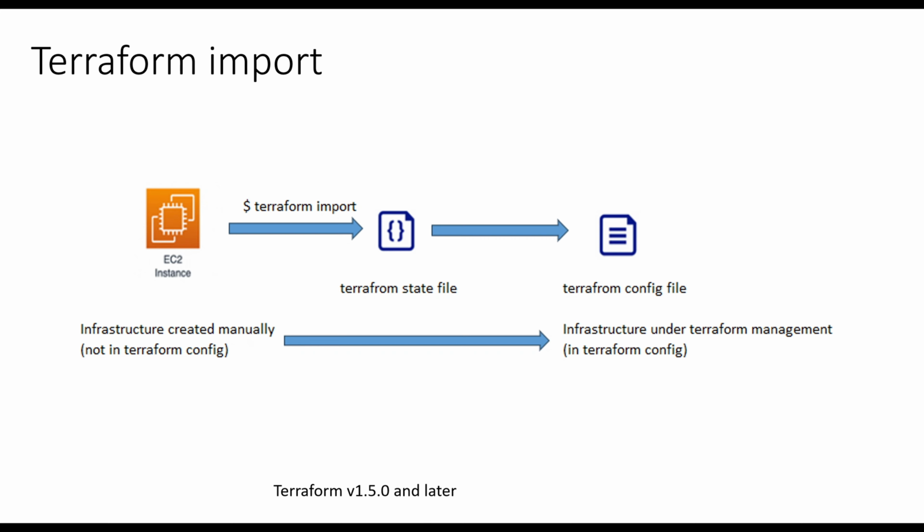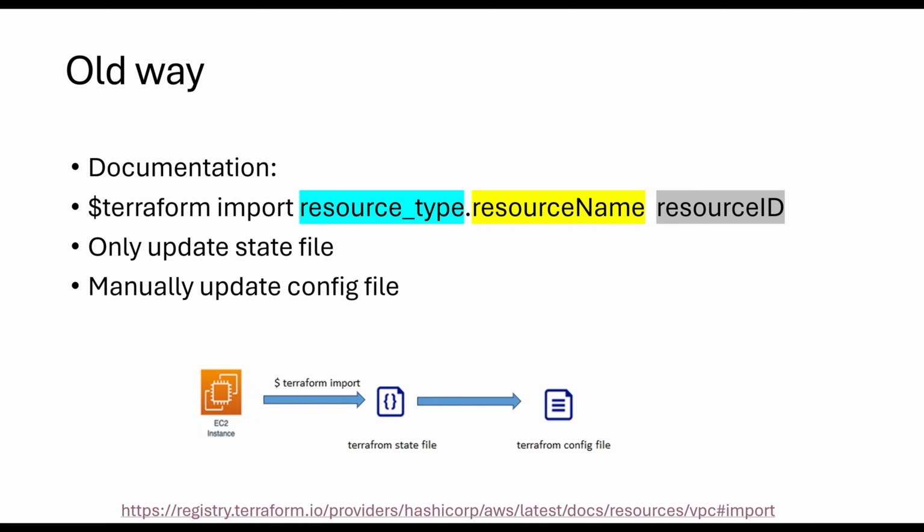Once imported, your resources seamlessly integrate with the broader Terraform ecosystem, allowing you to leverage modules, variables, and other advanced features. Terraform import block is only available in Terraform version 1.5.0 and later. The way to import resources under Terraform management is using this command, terraform import resource type dot resource name followed by resource ID. This only updates the state file, and you need to manually update the configuration file.